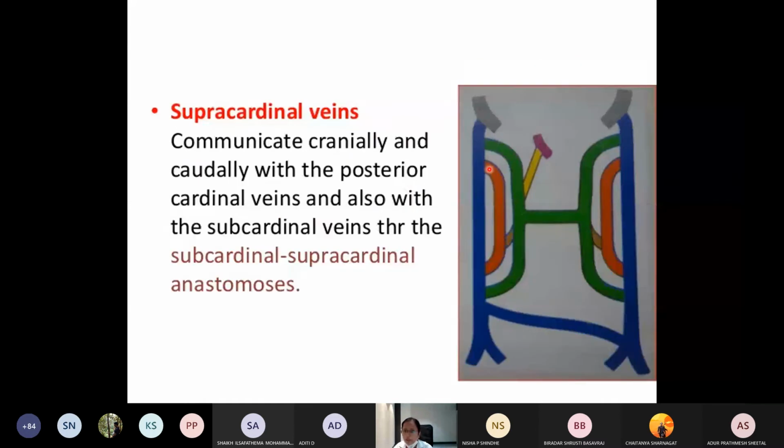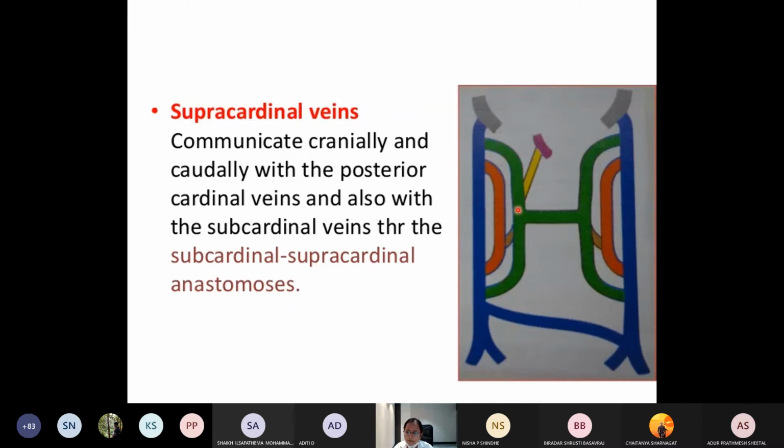Then next you have something called the supracardinal veins, which will be on the lateral aspect of the subcardinal veins. The orange color you are seeing is the supracardinal veins, on the lateral side of the subcardinal veins. These will be draining veins from the other part of the body. They will be communicating cranially and caudally with the posterior cardinal vein, and they also develop a communication with the subcardinal vein by a subcardinal-supracardinal anastomosis.